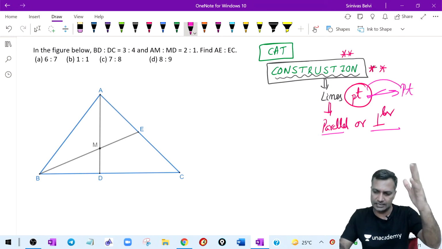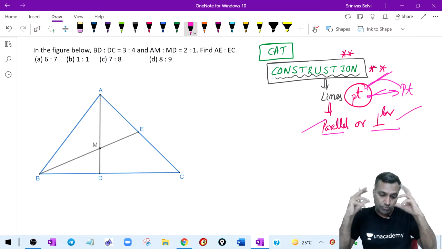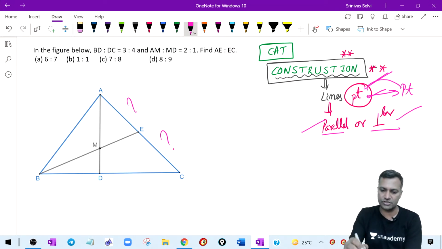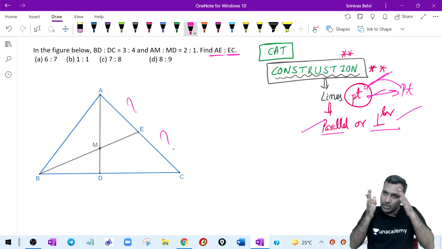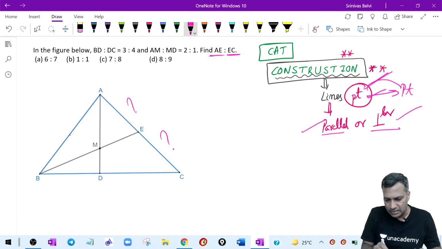Pick 2 points and connect them, or pick a point and draw a line parallel to one of the given lines, or draw a line perpendicular to one of the given lines. Now, where is the question mark? Question mark is here. AEEC. Therefore, your direction should be towards that side. Whatever the construction you do, don't try to do a construction on this side.